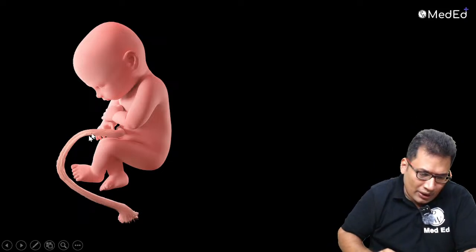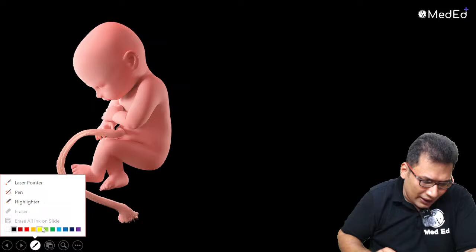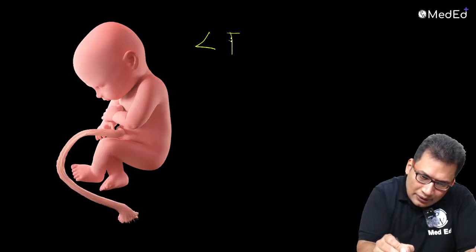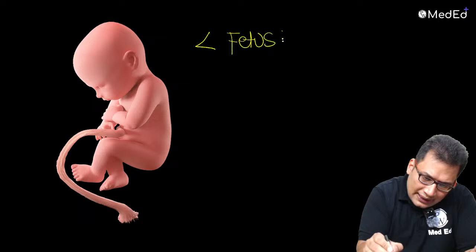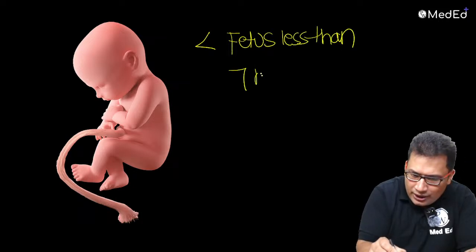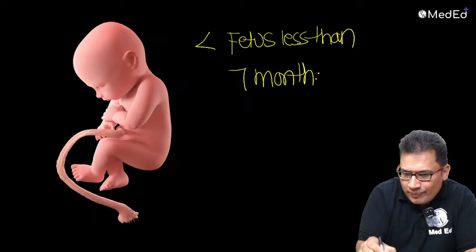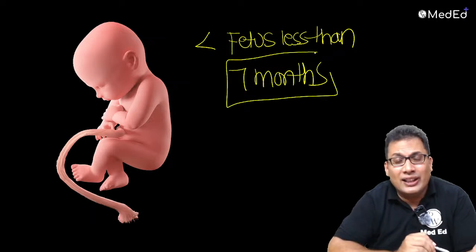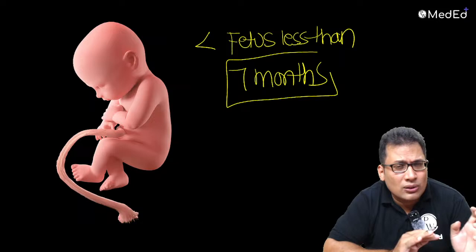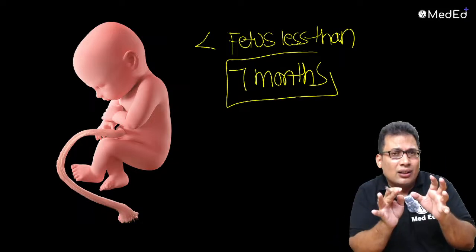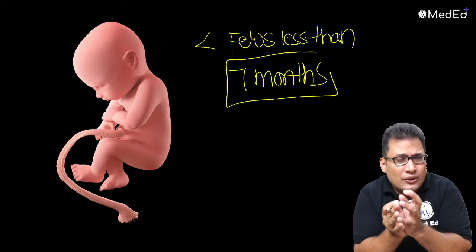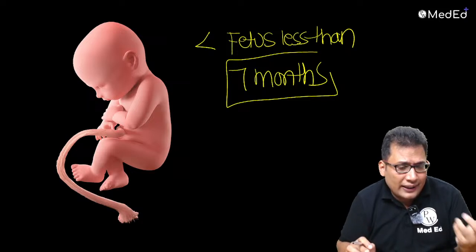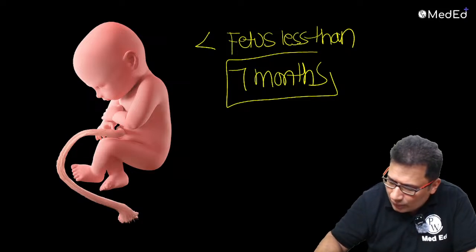Now one more question, guys. For example, a fetus less than 7 months. Does rigor mortis occur? Seven months means viability, guys. In forensic medicine, viability in India is 7 months. So consider a fetus who died, with the age of the fetus less than 7 months. My question is, does it occur or not? Yes or no?